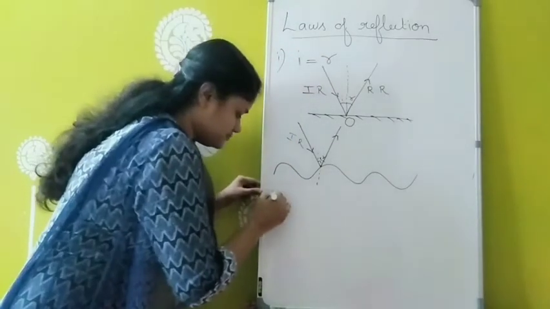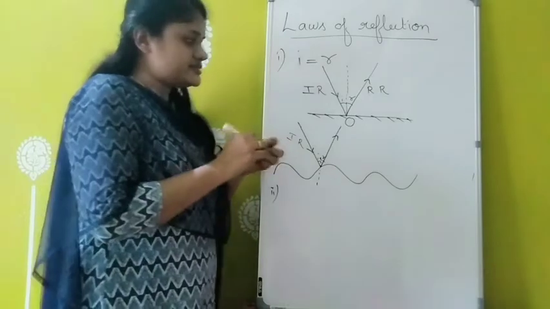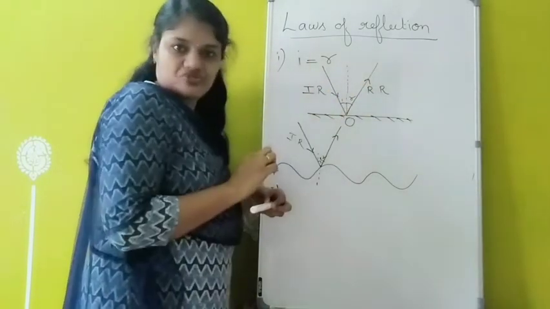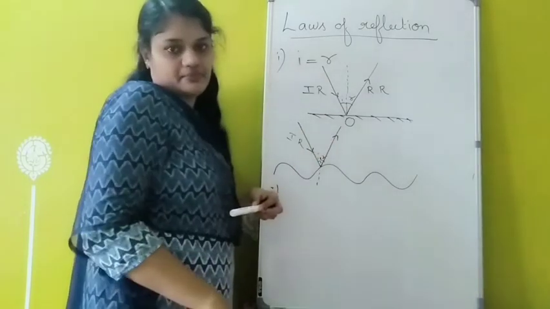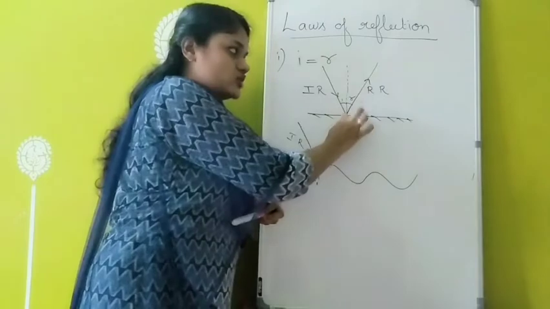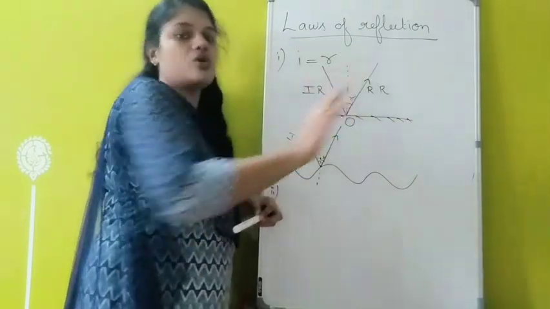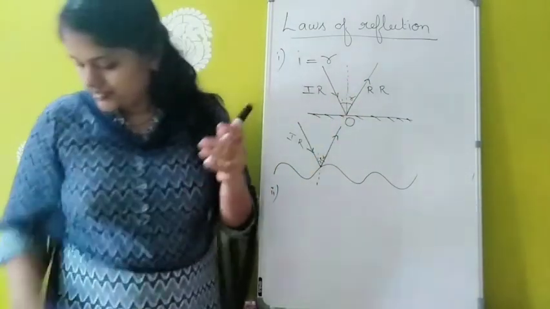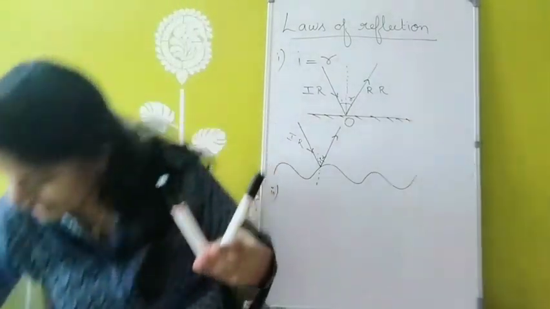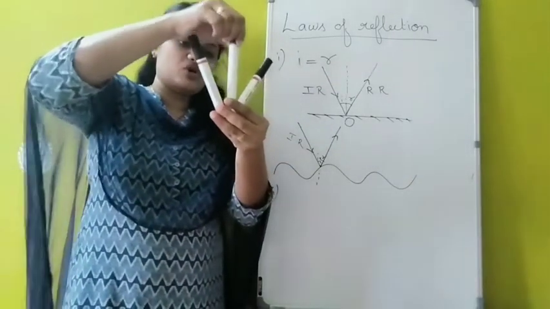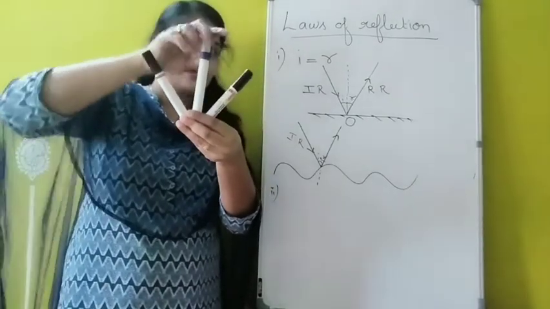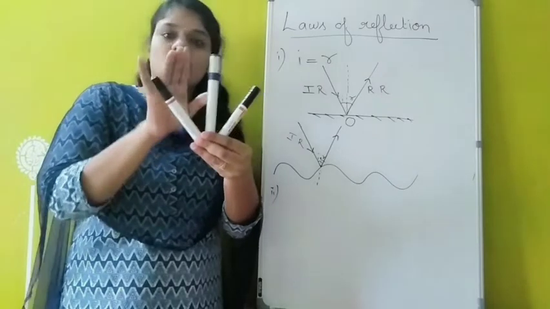Then the second one: the incident ray, the reflected ray, and the normal at the point of incidence all lie in the same plane. The second law of reflection is that the incident ray, the reflected ray, and the normal at the point of incidence all lie in the same plane. Suppose this is taken as the incident ray and this is taken as the reflected ray, and I am drawing a normal at this point. This is the point of incidence, so I am drawing a normal here, and all these things may be lying in a single plane. That is the second law of reflection.